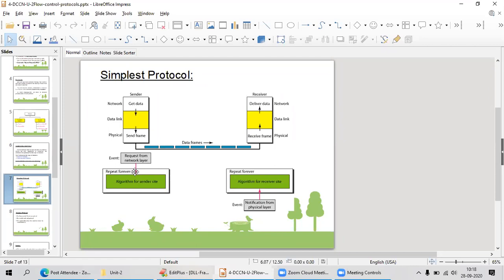Whenever the physical layer sends a notification and activates the data link layer, it is going to run that particular procedure and pass the data on.